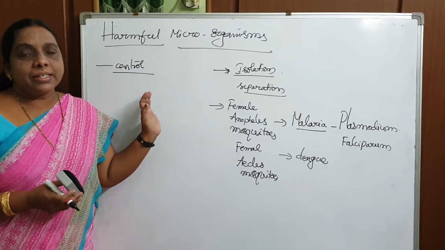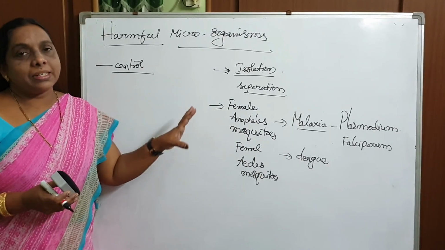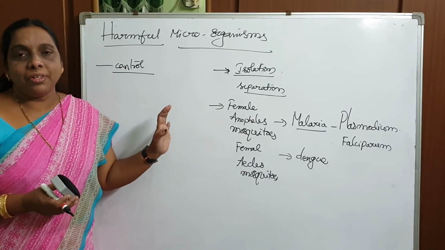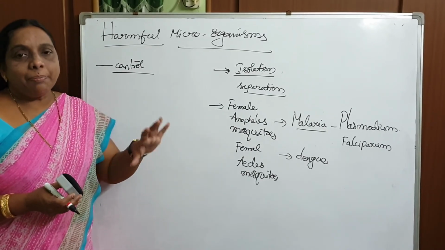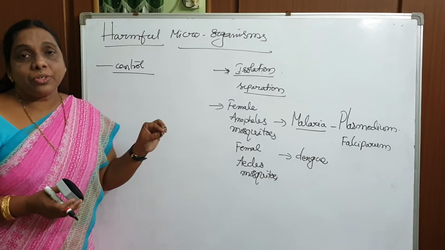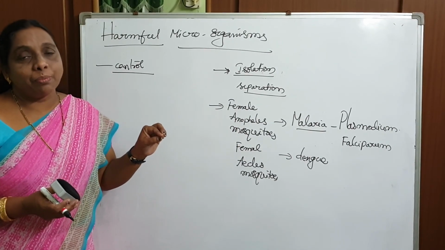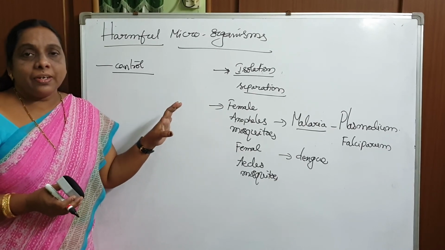So that is the reason, children, take care about stagnant water, and we have to consume only covered food, and we should keep our things neat and proper. Environmental cleanliness is important to control all this. Okay, that's all for today.